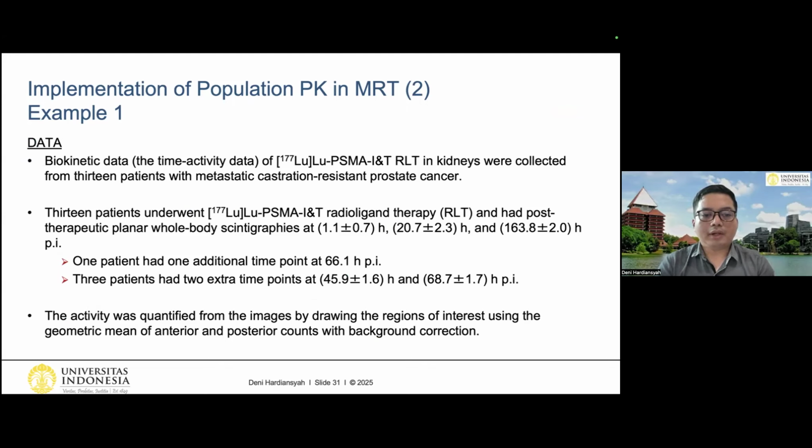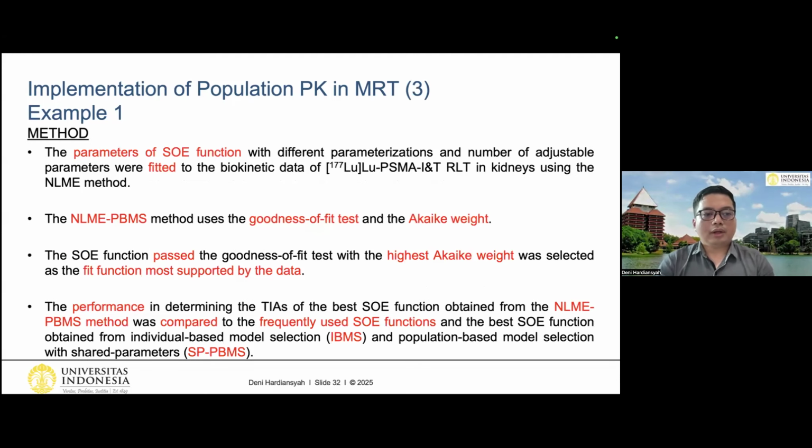One patient had one additional time point at 66.1 hours post-injection, and 3 other patients had 2 extra measurement points. So the activity was quantified from the image by drawing the region of interest using the geometric mean of anterior and posterior counts with background correction. So this is the method.